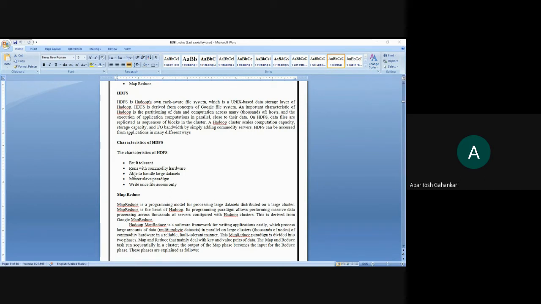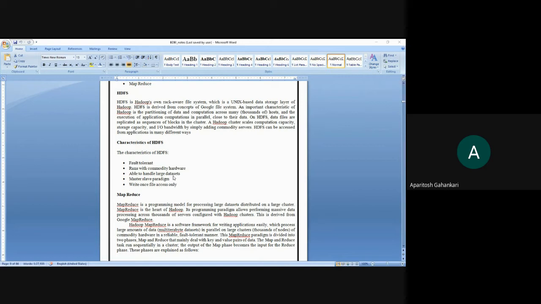Okay, so it is able to handle large data sets, obviously, because it is physically, geographically distributed in nature, and that is why it is able to handle data sets which are large in number.